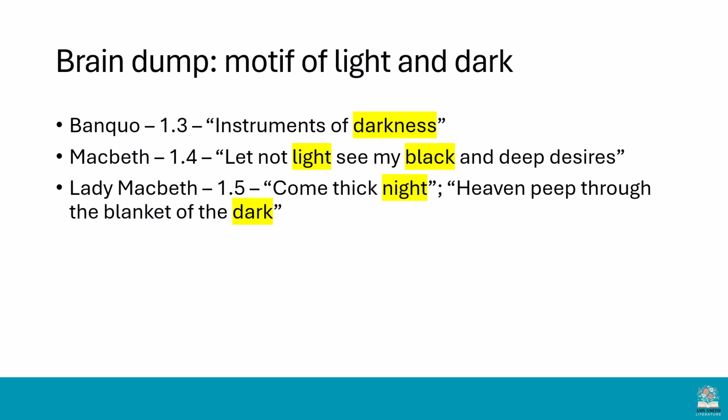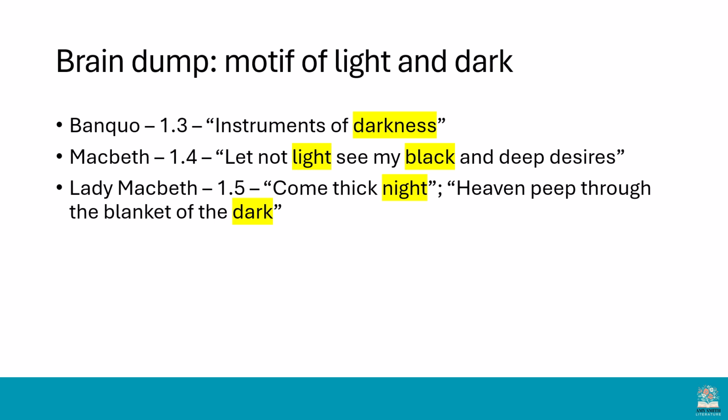And I've got some quotations on the screen here that we've already looked at from the play. So Banquo in Act 1, Scene 3 talks about the instruments of darkness. There he's talking about the witches as being agents of the devil. Then in Act 1, Scene 4, in a soliloquy, Macbeth says, "Let not light see my black and deep desires." He wants to hide his malevolent desires from all that is good in the world.